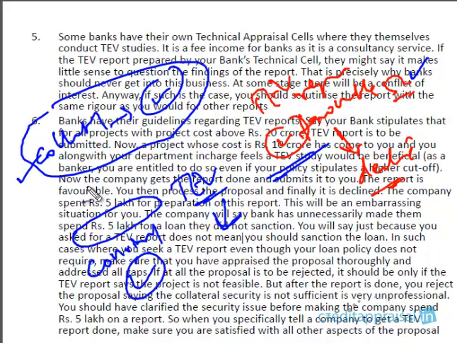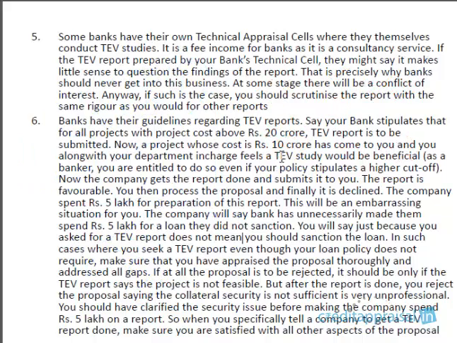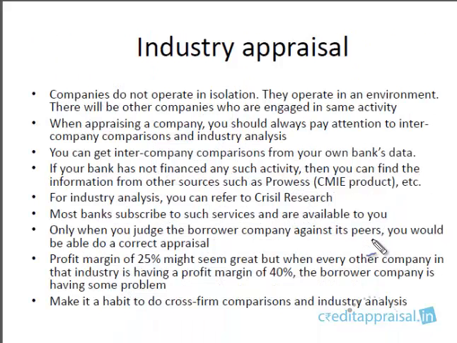You should be clarifying all issues even before the TV report is called for, right? So you should remember, don't specifically tell a company to get a TV report unless you are satisfied with all the other aspects. Once you are satisfied with all the other aspects, you should be sanctioning the proposal once you get a favorable TV report, right?